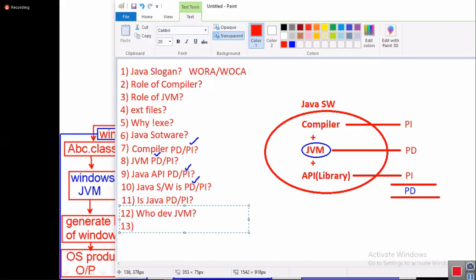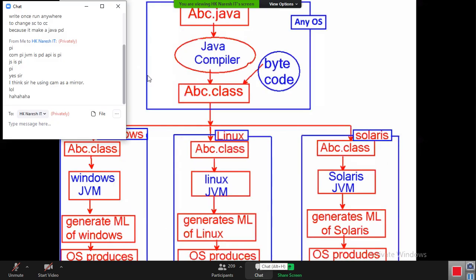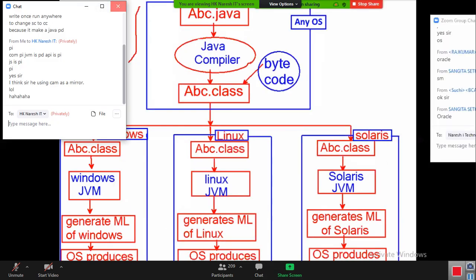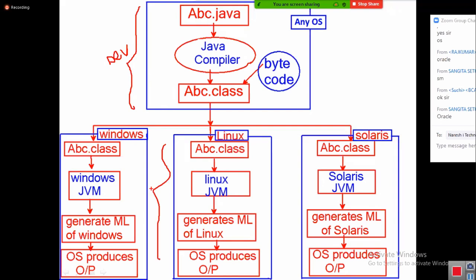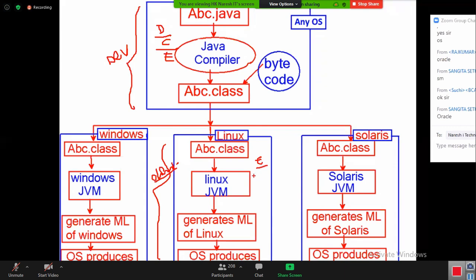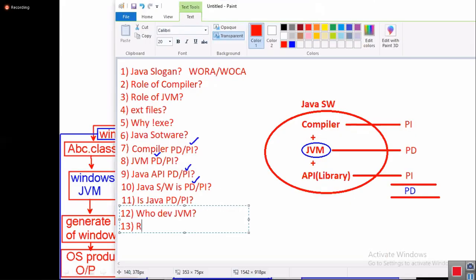Okay, 13th question. Sir, in our entire diagram, if you carefully observe, there are two people. Number one, the developer is there; here, the client, the customer, is there. The developer is responsible for develop, compile and execute to see whether the program is working or not, whereas the client or customer is responsible for only executing the program. Yes or no? Right.